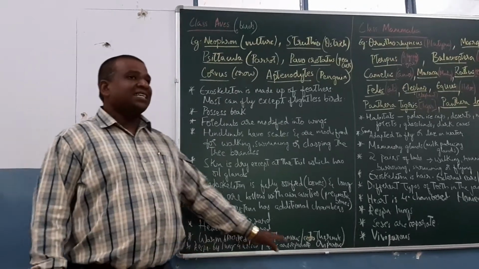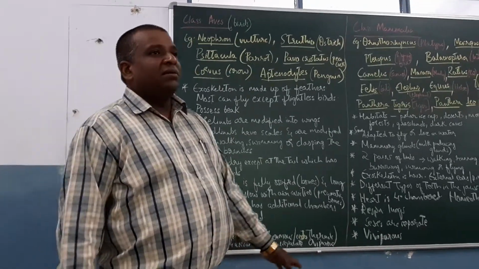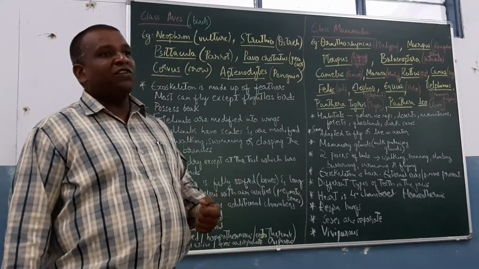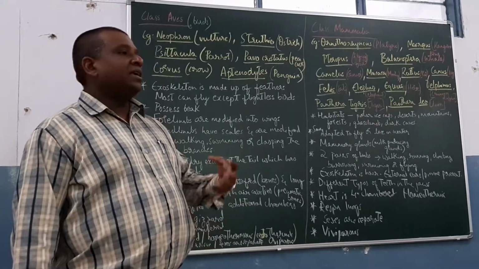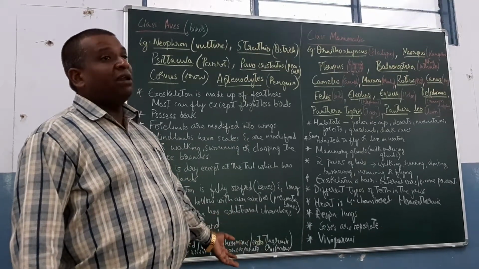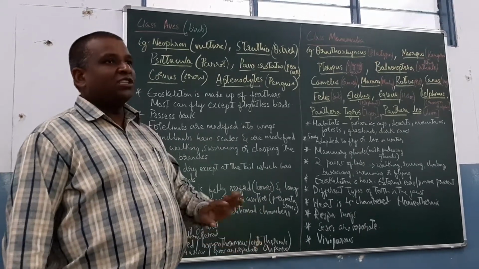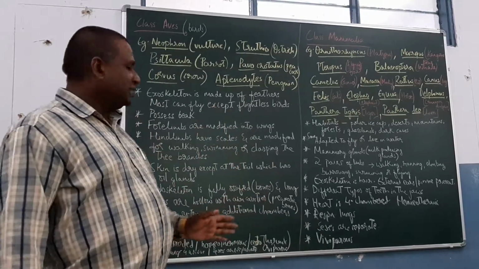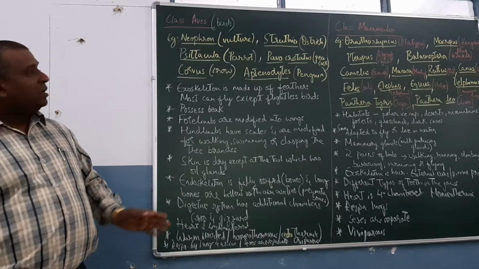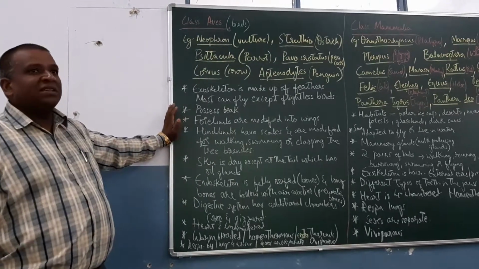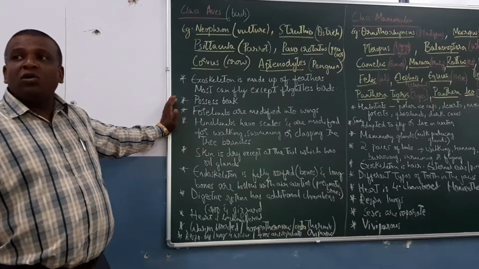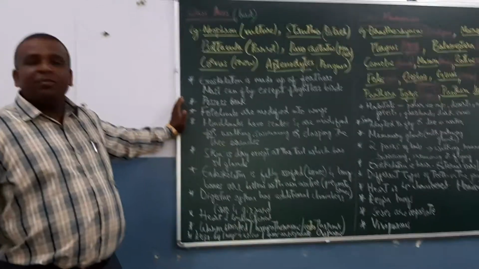Sexes are separate, and fertilization is internal. They are egg-laying animals, oviparous. And development is direct. There is no indirect development. So these are all the other characters of class Aves that you have to remember, which are especially adapted for the volant mode of life, or aerial mode of life.